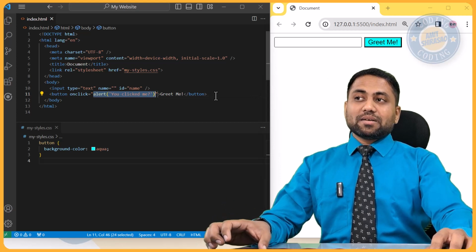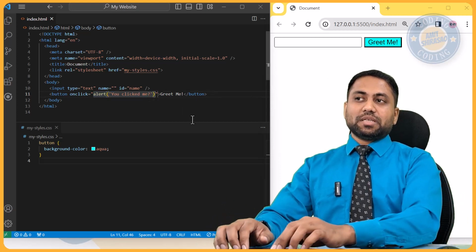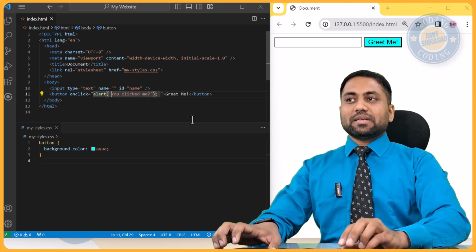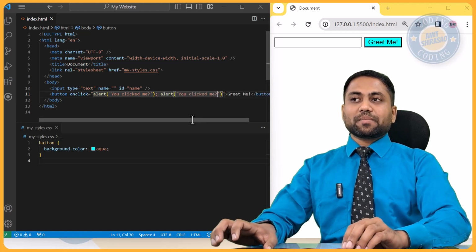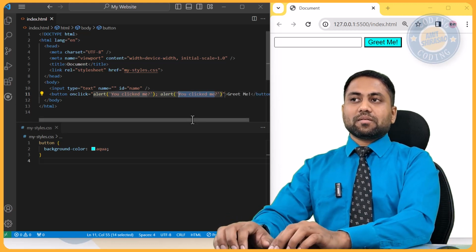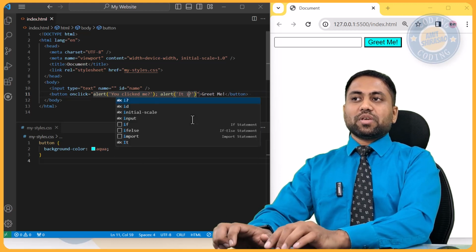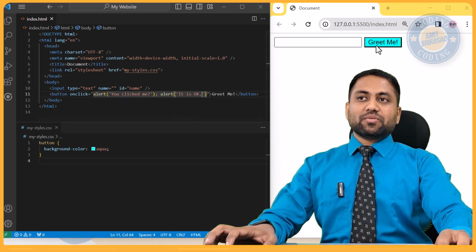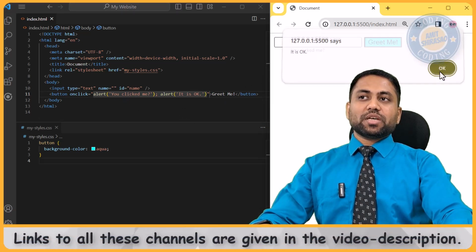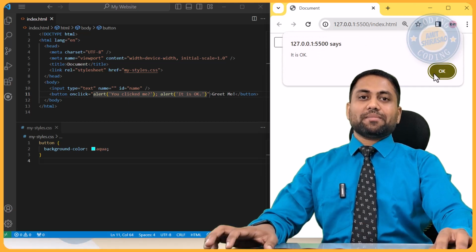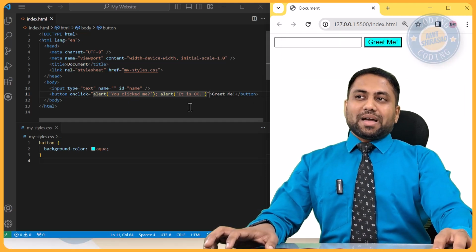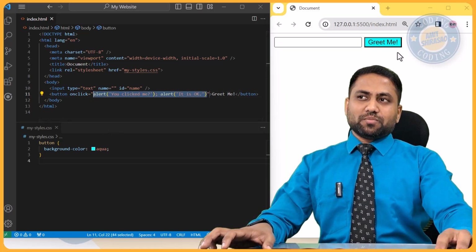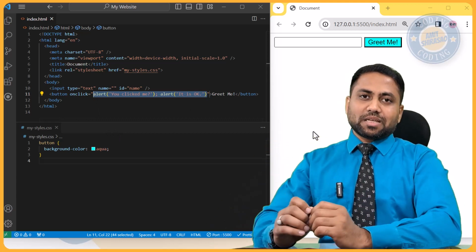Now let us say that I have to do a few more things, like this is one alert, then I want to call another alert on the same button click. It is okay. Okay, so these are two alerts that I should have. So now when I click it, first I see you clicked me. When I say okay to this, I see another alert saying it is okay. Okay, so I cannot keep on writing into this line. If there is a lot of functionality that I have to perform on the click of this button, I cannot write it then and there itself. So inline